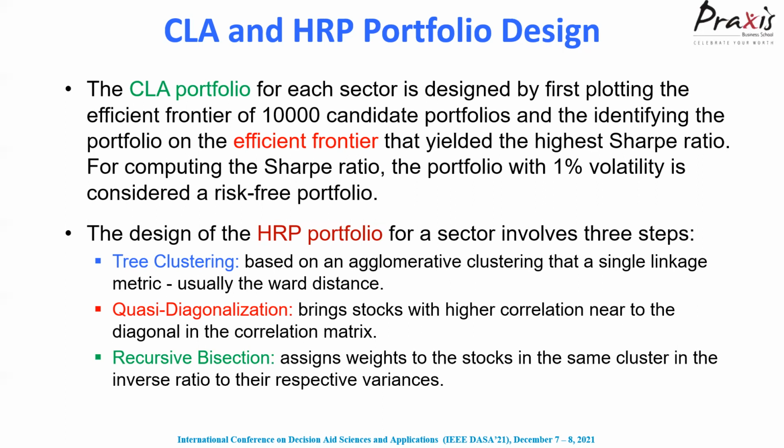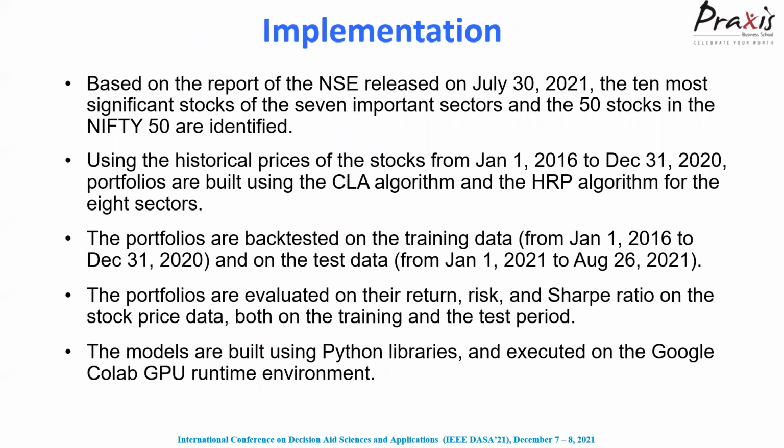to the diagonals. And once that step is over, there is a recursive bisection approach, which allocates weights to stocks belonging to the same cluster in proportion to the inverse of their variance. So the higher the variance, the lesser is the weight for a given stock in a given cluster. Okay, so the implementation is based on the report of the NSE released on July 30th.